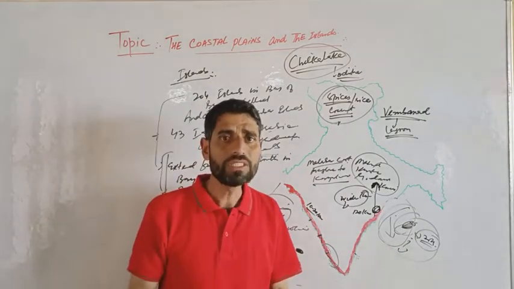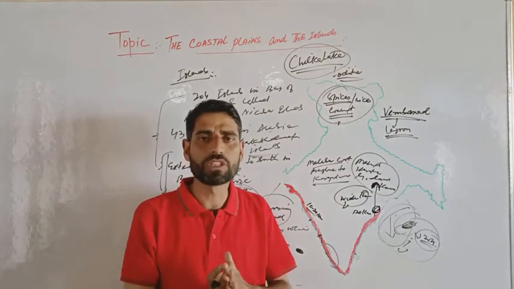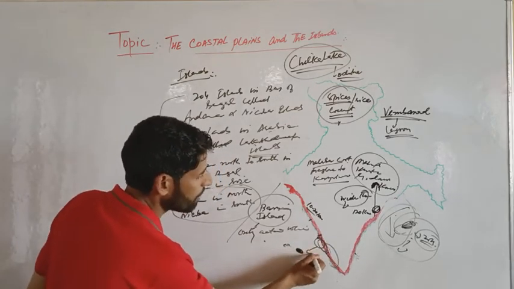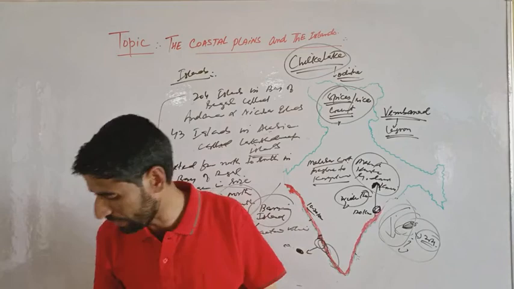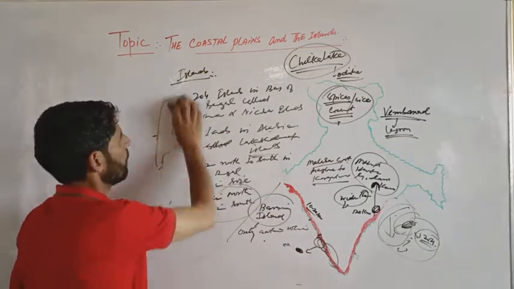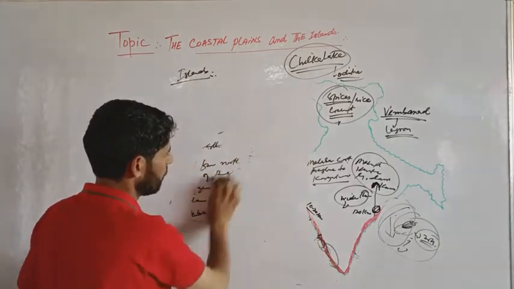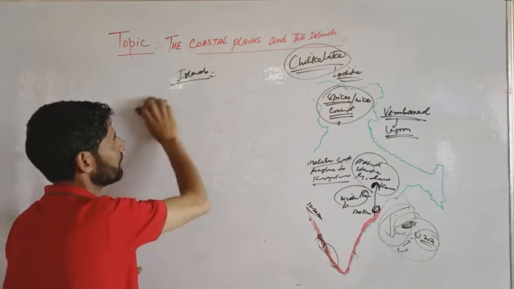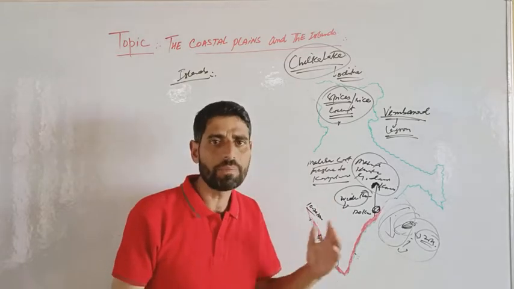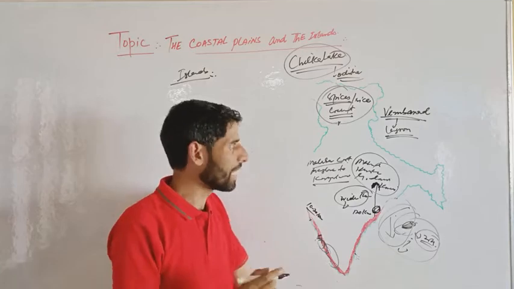Now the Lakshadweep. As we know, Lakshadweep Islands are located near the Malabar coast of Kerala. We see that there are 43 islands in the Arabian Sea, called Lakshadweep Islands.